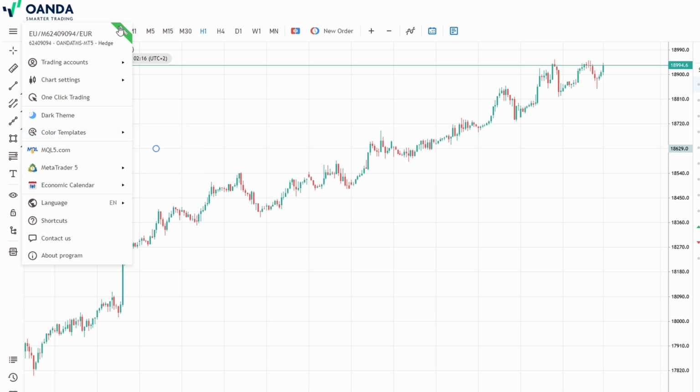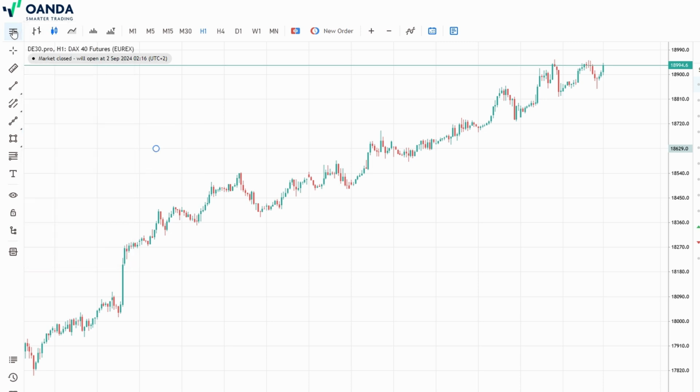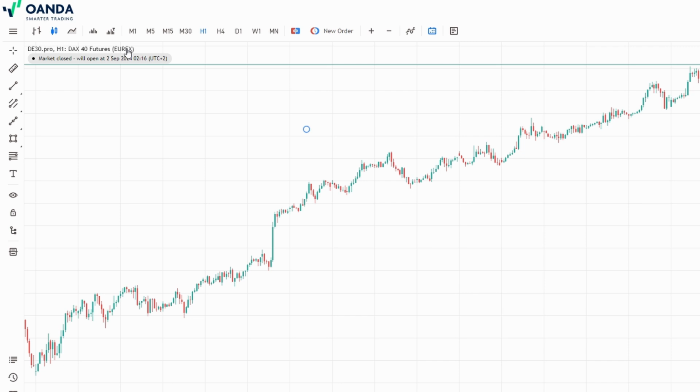Alright, let's talk about the assets you can trade. One of the great things about Oanda is the variety of assets available. Whether you're into forex, commodities, indices, bonds, or even cryptocurrencies, there's something for everyone. And navigating through these assets is a breeze. You can switch between different categories with just a click, and if you have certain assets you trade frequently, you can add them to your favorites for quick access.